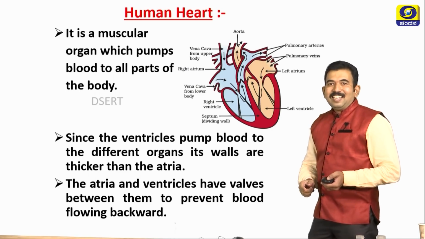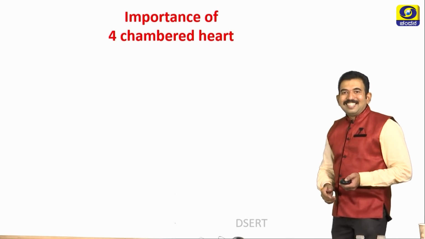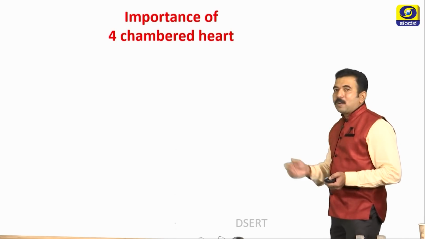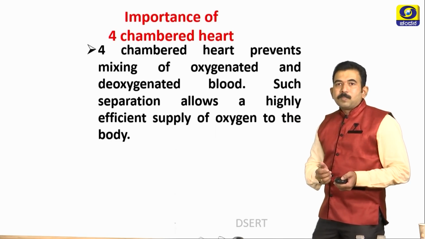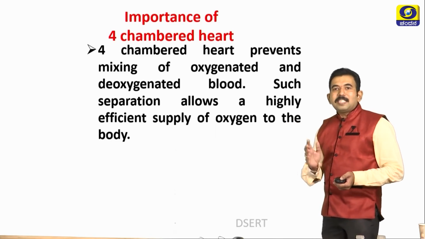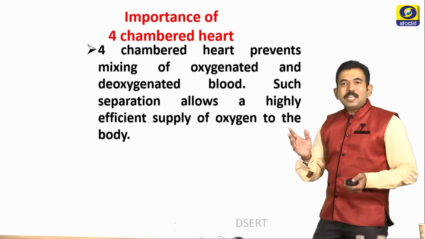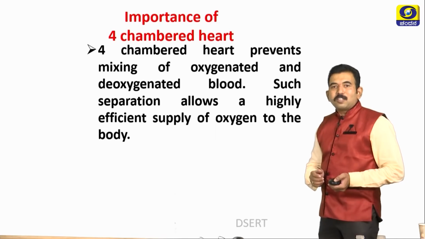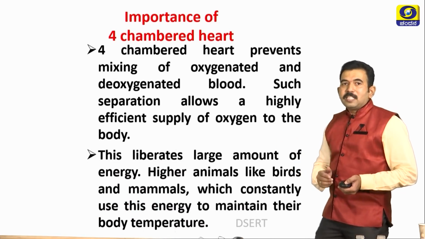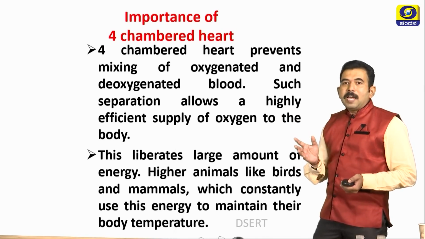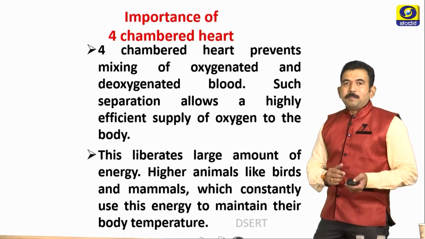Students, let us study the importance of the four-chambered heart. The four-chambered heart is very important in higher animals like birds and mammals. It prevents the mixing of oxygenated and deoxygenated blood. Such separation allows highly efficient supply of oxygen to the body, which liberates a large amount of energy, and this energy is used by mammals and birds to maintain their body temperature.